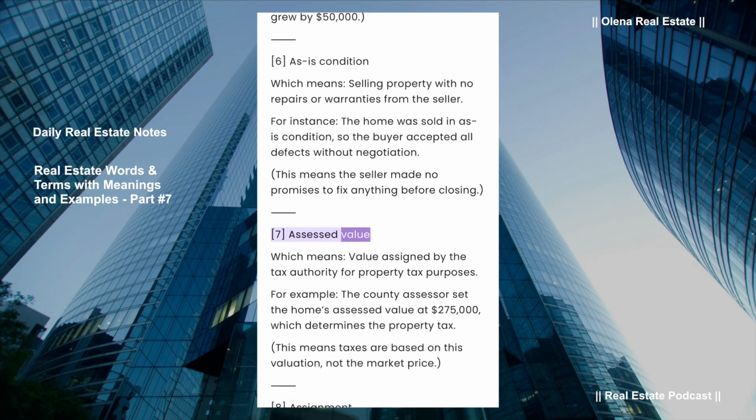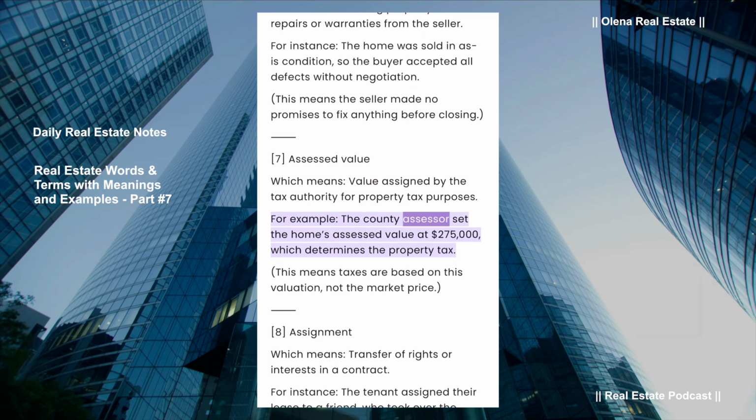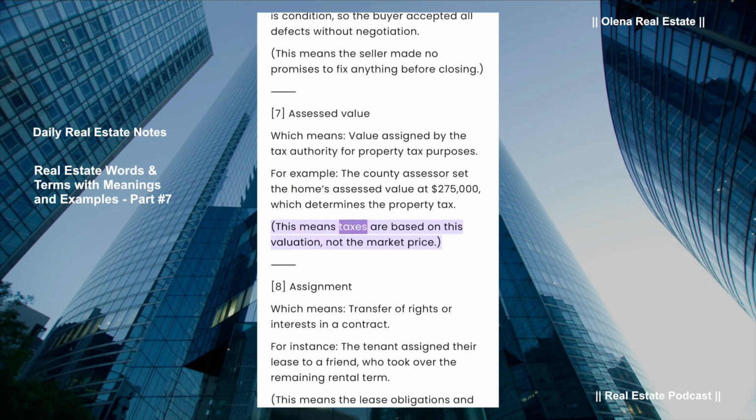Assessed value, which means value assigned by the tax authority for property tax purposes. For example, the county assessor set the home's assessed value at $275,000, which determines the property tax. This means taxes are based on this valuation, not the market price.